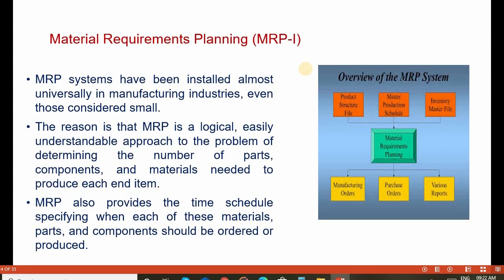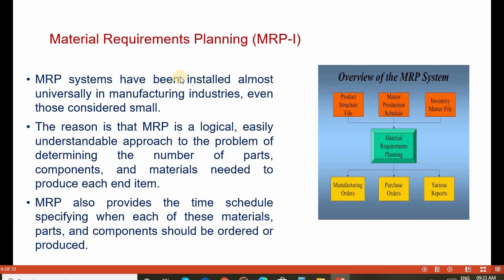There are various activities in the computer aided process and production planning system, such as material requirement planning, manufacturing resource planning, and enterprise resource planning. These three are the major activities in production planning. Now we'll discuss material requirements planning. We can call this MRP1.